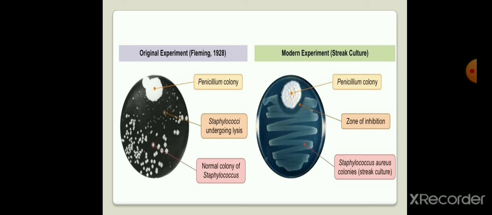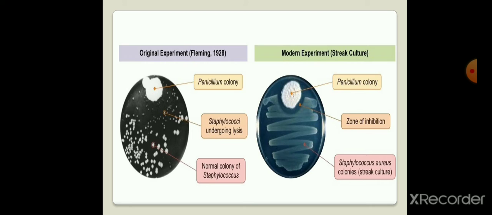And there are colonies of Staphylococcus aureus, a bacterial species, and there was a zone of inhibition. What is meant by zone of inhibition? It means a vacant space, and that vacant space indicates that at that particular space there is no growth of the bacterial species, which indicates that this Penicillium colony is inhibiting the growth of bacteria.